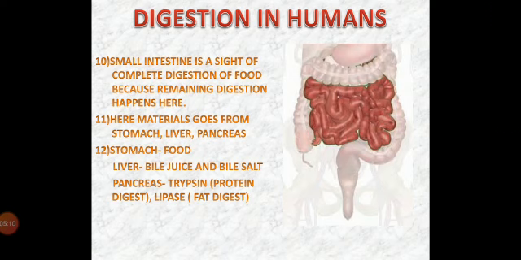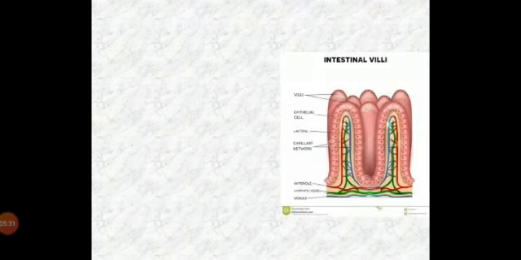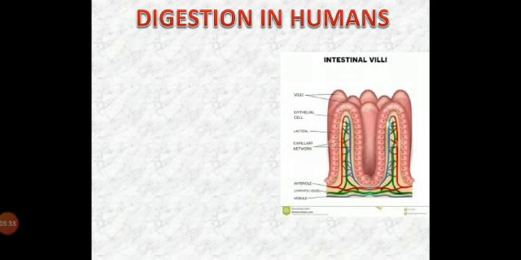So the liver is very important because it secretes bile juice and bile salts, which are important for digestion of proteins and for digestion of fat. The next thing you will see is that the length of the small intestine is 6.5 meters. The next part in digestion in humans, we will see about intestinal villi.